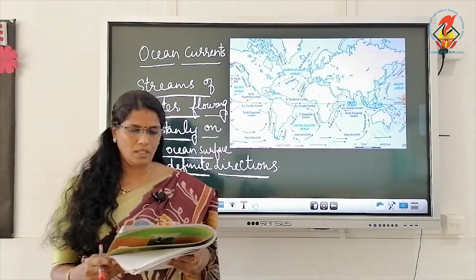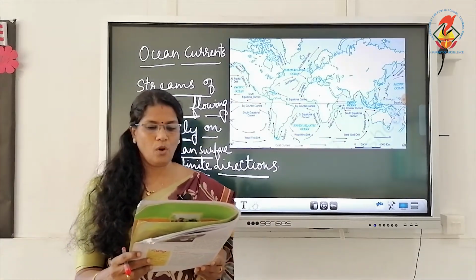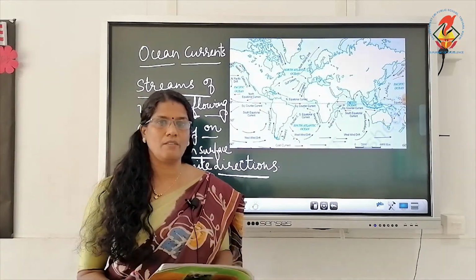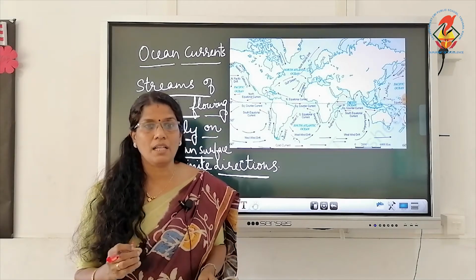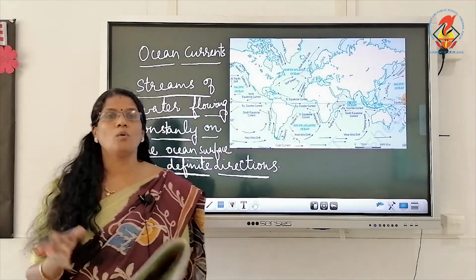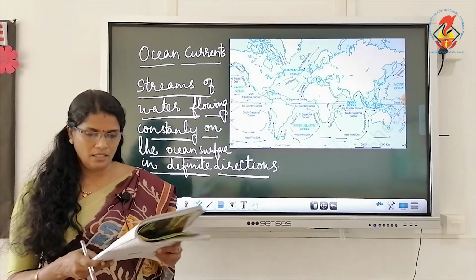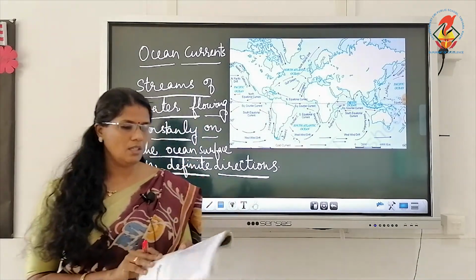The area where a warm and cold current meet also experiences foggy weather, making it difficult for navigation. So the area in which cold and warm currents meet is causing what? Difficulty in navigation, but more fishing is available in the region. More fishing can be done in this region. So this is about the ocean currents.